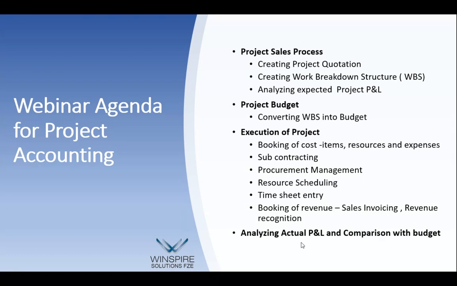Once this is done and the project is progressing, when you achieve a specific milestone, or when you are doing monthly billing, you can do the billing, and the system also has a very nice billing rule. You can set up the billing rule based on either milestone or monthly or work in progress, and then the system automatically generates the revenue invoice for the customer, which gets posted. Once all these costs and revenues are booked in the system, you can do the analysis of the actual P&L and comparison with the budget. This is the whole idea behind this software, apart from time management, which is handled through MS Project.